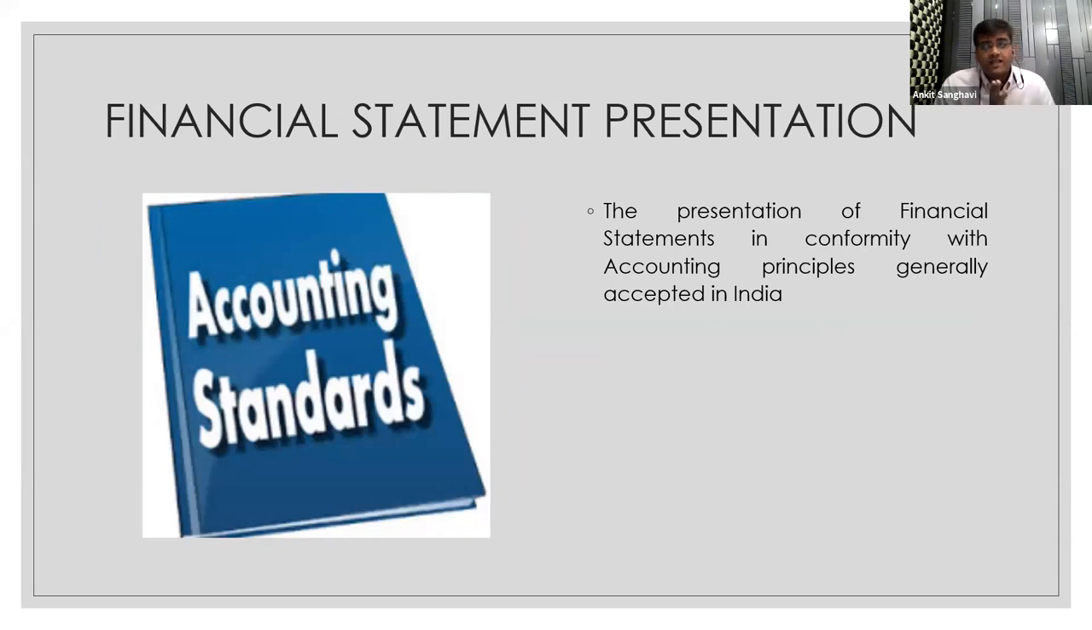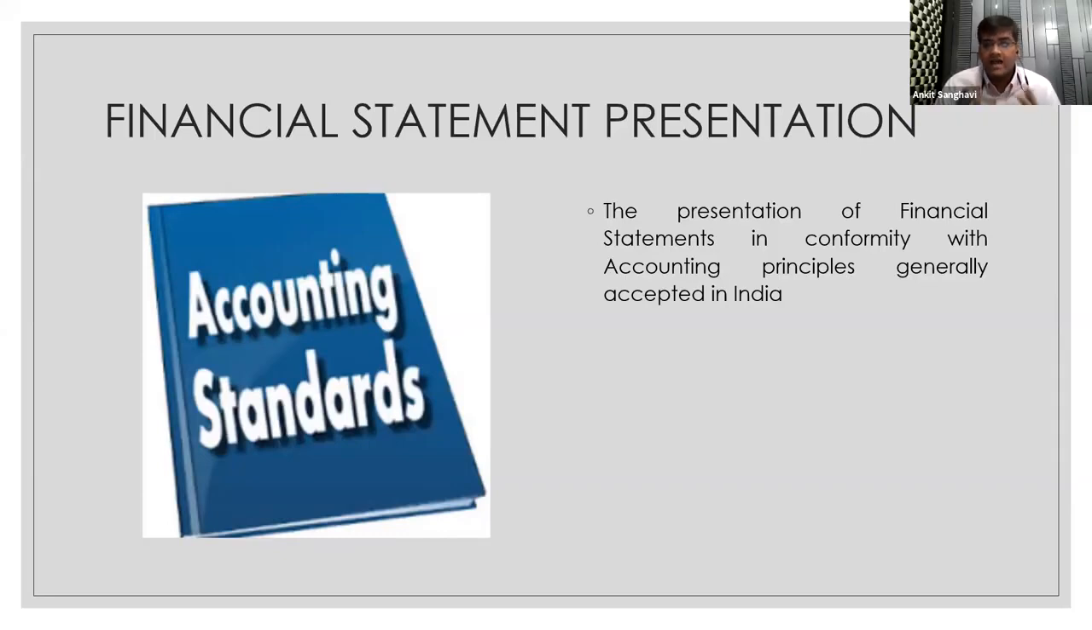Last but not the least, the financial statement presentation that we see, generally the annual reports that we view. Here the idea is basically to ensure that the accounting standards which are generally acceptable to the country, like I mentioned India here, since we are sitting here in India, but depending on which financial statements we are reviewing, we have to ensure that they are in conformity with those accounting standards.